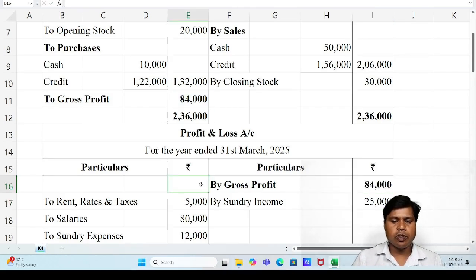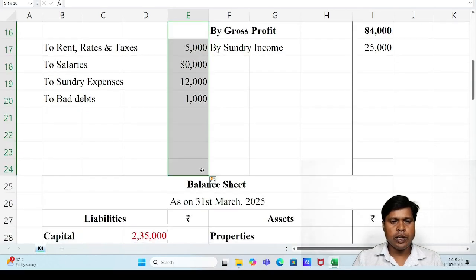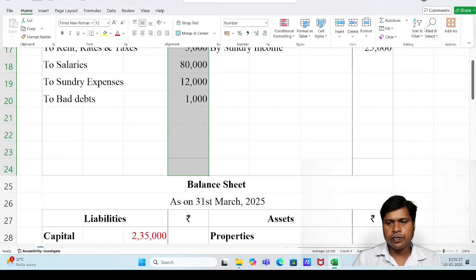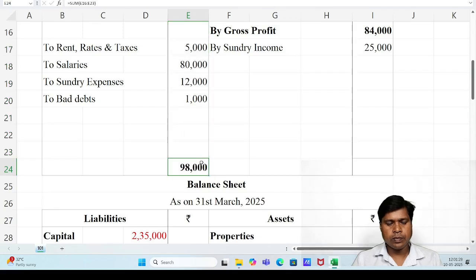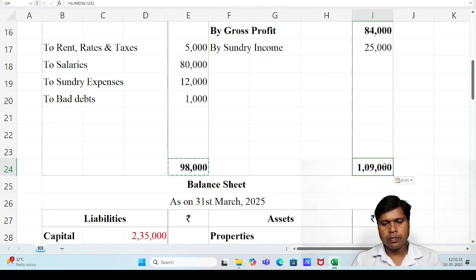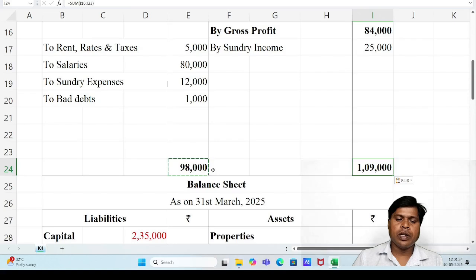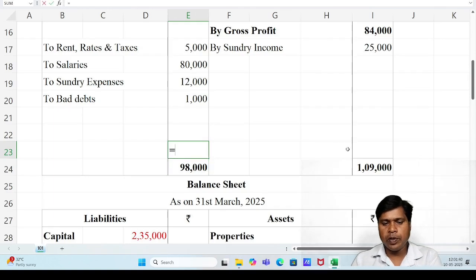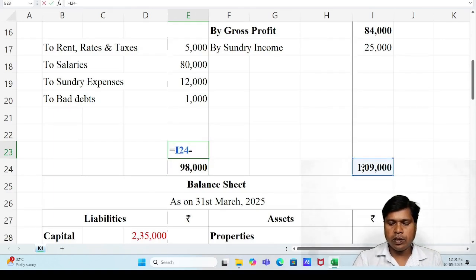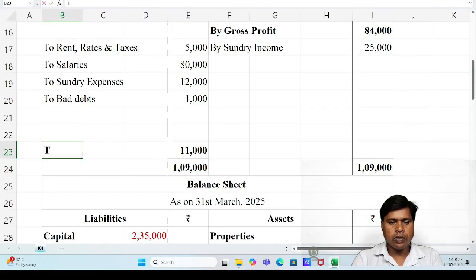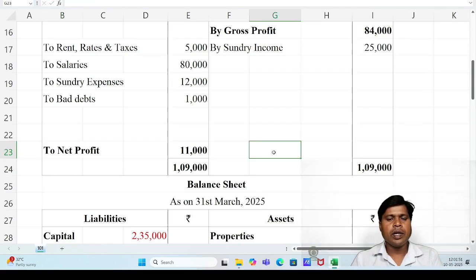Then close the gross profit and check whether net profit or net loss. Debit side total 98,000, total expenses and losses. Credit side total 1,09,000. So there is net profit, 1,09,000 minus 98,000, 11,000 net profit, and give the final effect of net profit to the balance sheet.